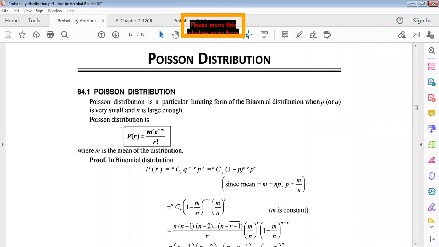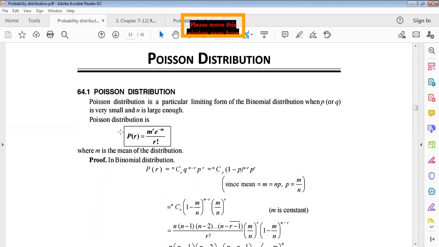This is the probability function for the Poisson distribution, where m is the mean of the distribution. We derived the mean, variance, third moment, fourth moment, etc. from the binomial distribution in the previous class. You can follow the binomial distribution from that lecture.